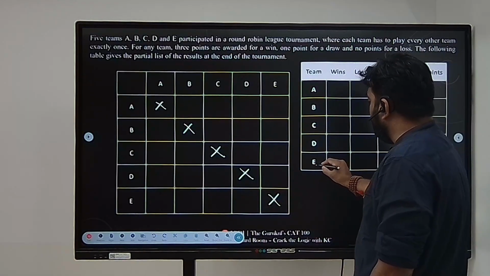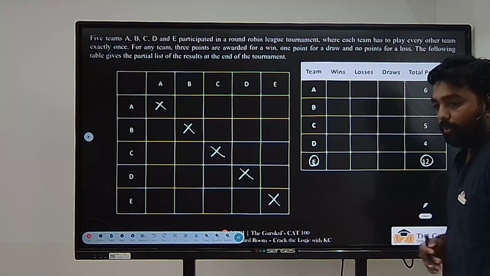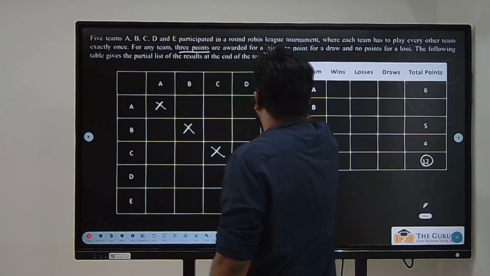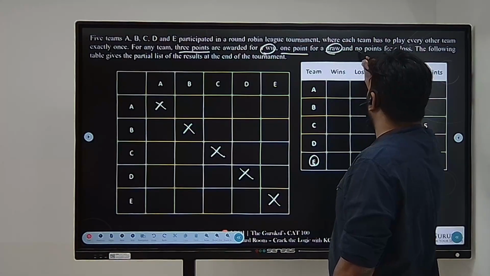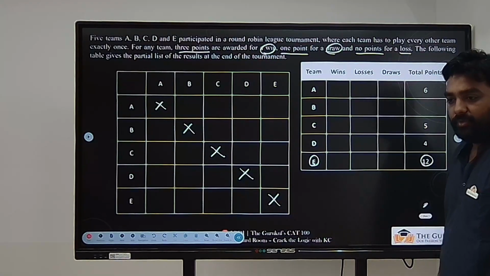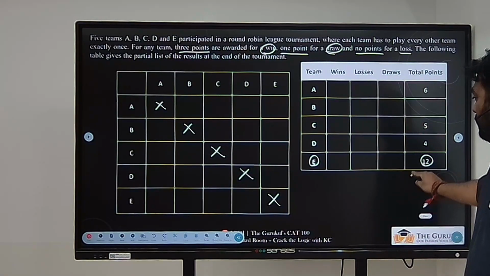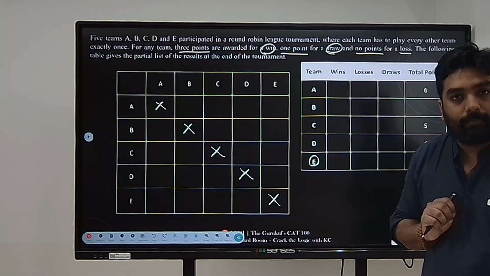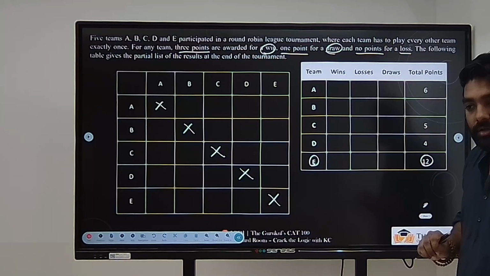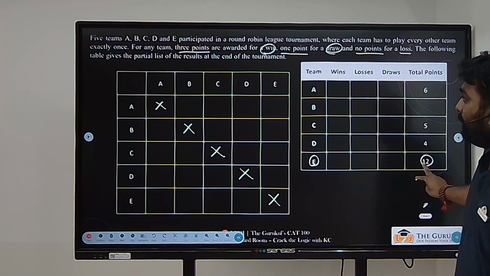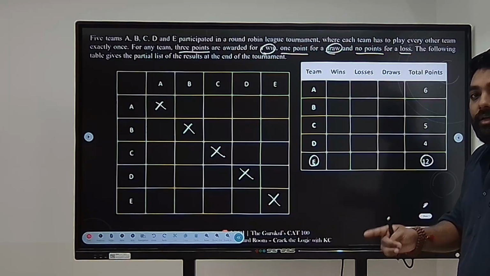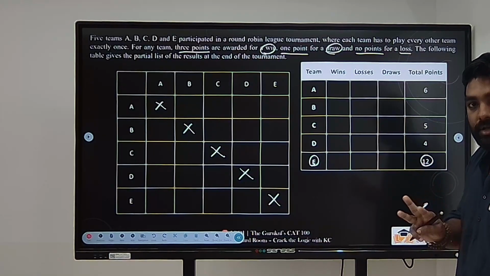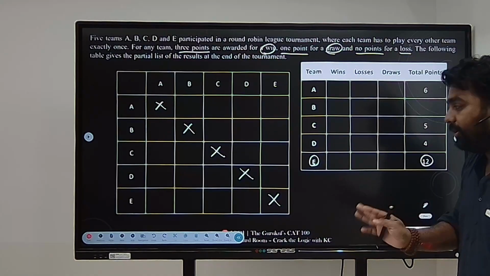Perfect. And there is some information given with respect to the total points also. If you look at E, E has a total of 12 points. How will any person get points? They will get 3 points for a win, 1 point for a draw, no point for a loss. This is the case they are talking about. E can play 1, 2, 3, 4 matches only. But E got 12 points. And this 12 points will come only in the case when E wins all the 4 matches. Because every win will give him 3 points. And E is having 4 matches, 4 into 3, 12 points.